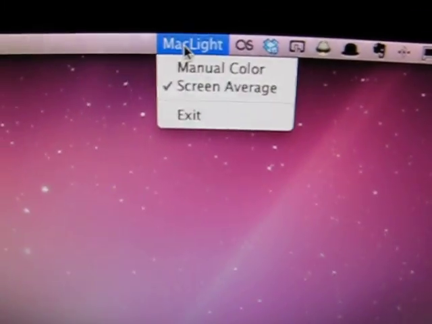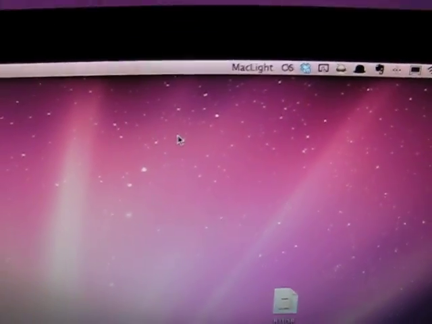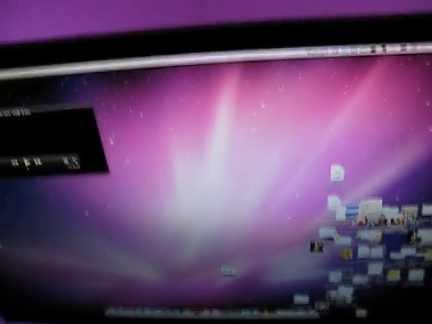So MacLight is open source, developed by me over only a short period of time. The LED lights are just affixed to the back of the monitor, and they're controlled over serial by an Arduino. All this code is on GitHub.